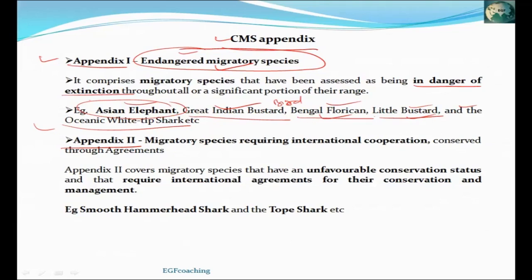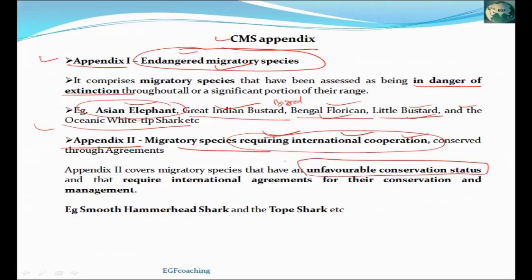Appendix 2. In this, the migratory species requiring international cooperation are kept. The species which are not endangered but they have unfavorable conservation status. It means the country in which these species are found, they don't have effective laws to conserve them. Such species are placed under Appendix 2.